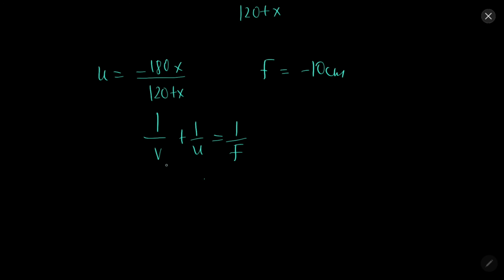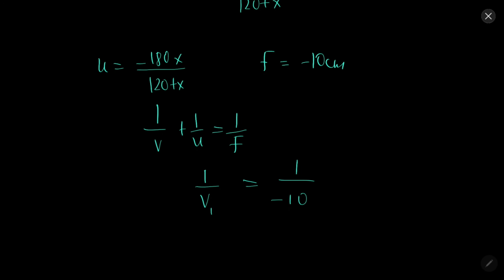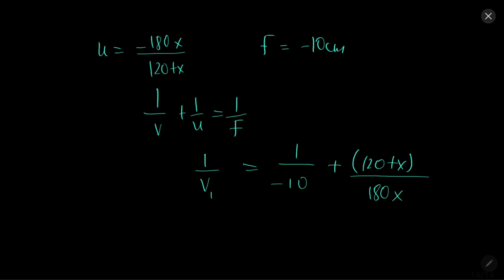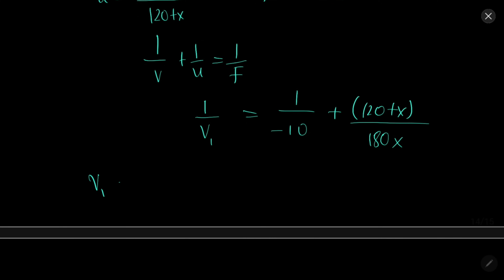So let it be 1 by v1 equal to 1 by minus 10 minus (120 plus x) over 180x. So after simplifying this, v1 will come out to be 180x over 120 minus 17x.